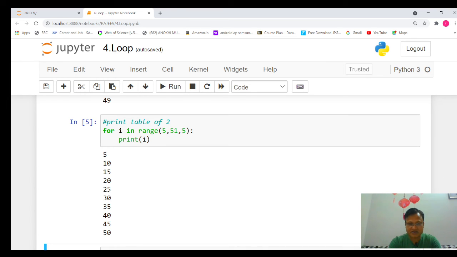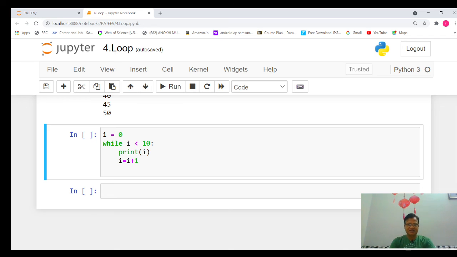Let's talk about the next important thing, how to implement the while loop. In every loop, again and again, I want to share that three things should be very clear: from where you want to start your first number, what will be your last number, and what is the gap between all the numbers. If you identify these three things in advance, then it will be very easy to write the loop statements. So suppose I want to print from 0 to 9.